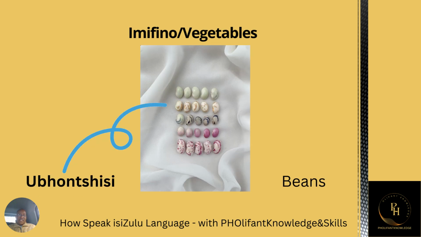These are beans. These beans are of different types here. In Zulu, there can be very many names they are called by, but for the sake of learning, they are called beans as well. So all of them in Zulu, we are going to say ubhontshisi. Then we are not going to identify them differently because of time. Maybe one day when I come up with advanced learning, I will explain the different types of beans in Zulu. So for now, take it as ubhontshisi.